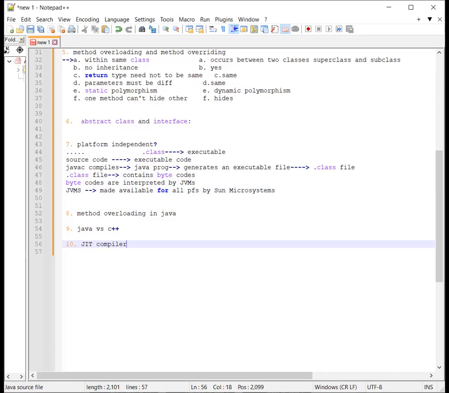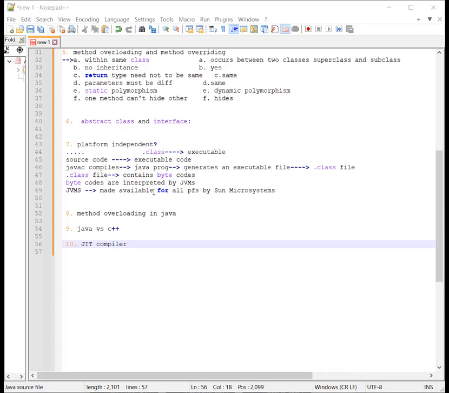The JIT compiler compiles the bytecode into executable code, and it is part of the JVM. JIT cannot convert the complete Java program into executable code. It only compiles the bytecode into executable code, as and when it is needed during execution. Clear?